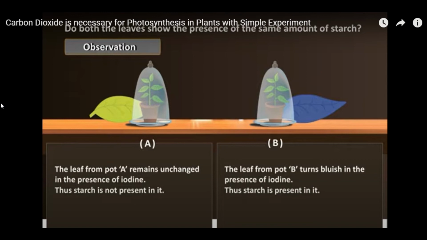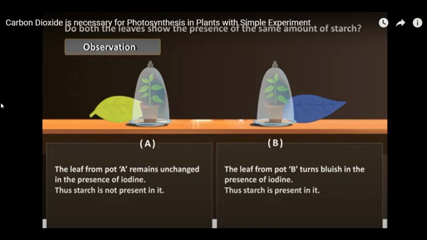But what happened in pot B? Since there was no potassium hydroxide, the plant did the normal photosynthesis and prepared its own food in the form of starch. Therefore, since starch is present, due to the iodine test it showed the color change, that is, a bluish color change. So from this experiment, we can understand clearly that for photosynthesis to occur, carbon dioxide is very necessary.